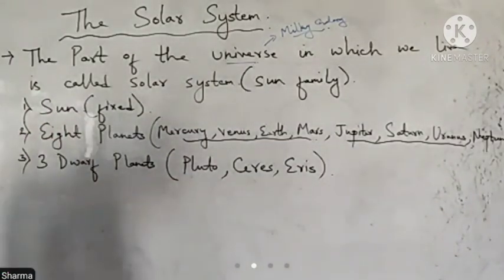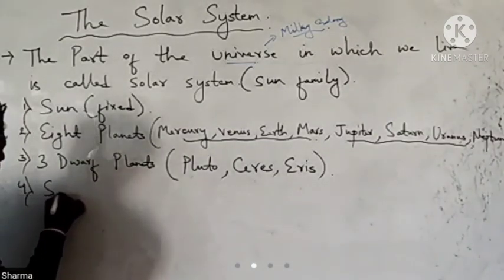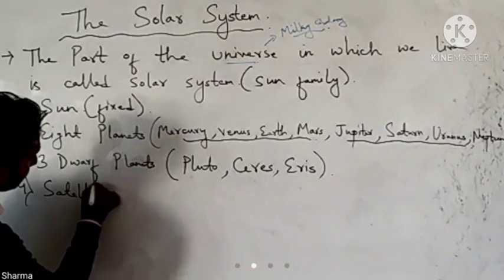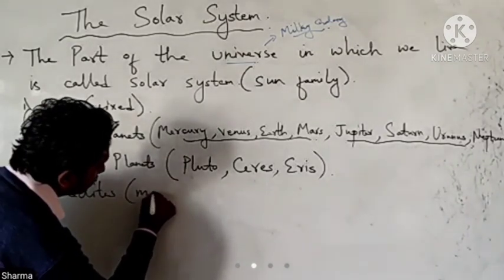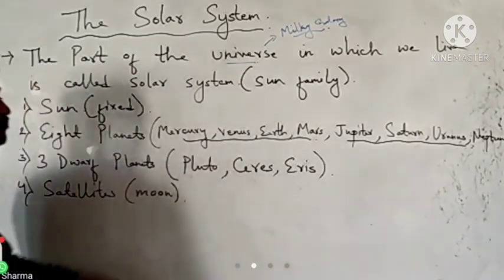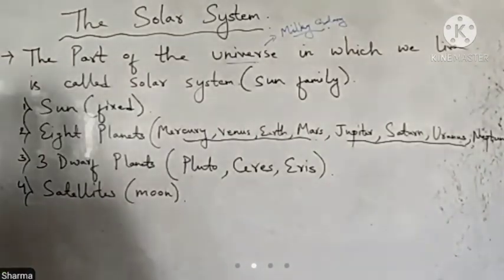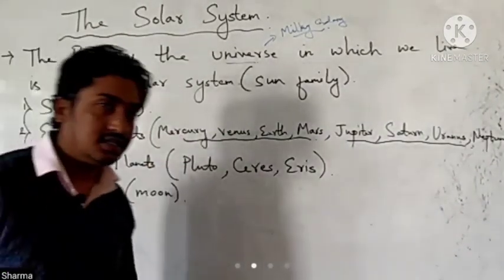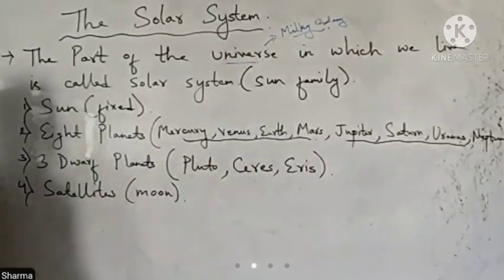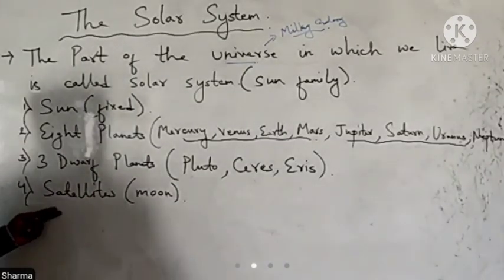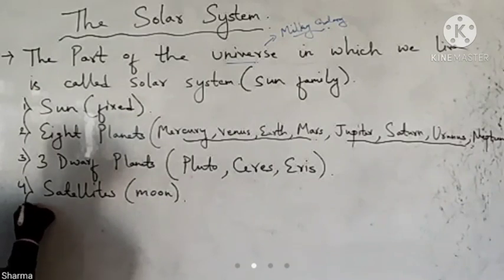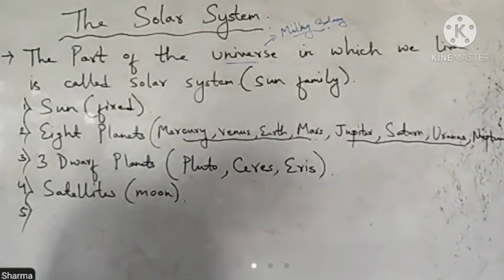Apart from these, there are other things also, for example satellites, mostly moons. The maximum number of moons is in Jupiter and Saturn, and Mercury doesn't have a moon. Earth has one moon, Mars has two moons. Then we have other smaller celestial bodies like asteroids, comets and meteors.